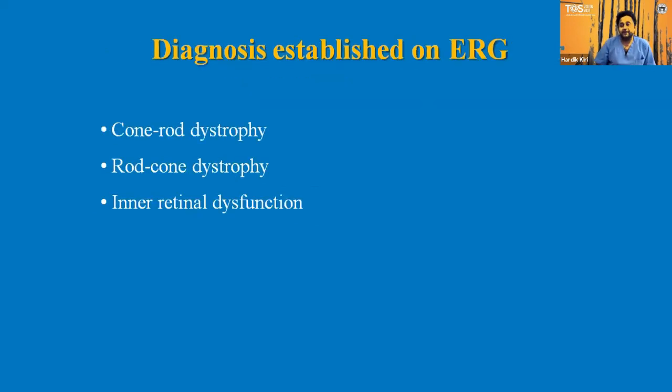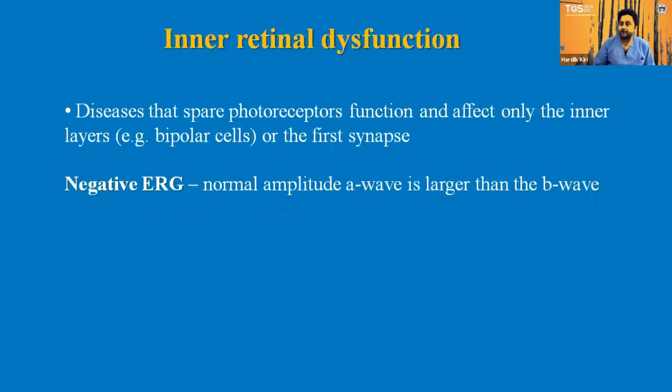Based on the full field ERG, 3 categories of diagnosis can be made: cone-rod dystrophy, rod-cone dystrophy, and inner retinal dysfunction. Today we will see all 3 varieties. First, let's start with inner retinal dysfunction. This is a disease that spares the photoreceptor function, and as the name suggests, it affects only the inner retinal layers, especially the bipolar cells.